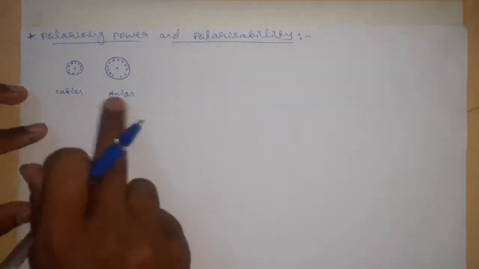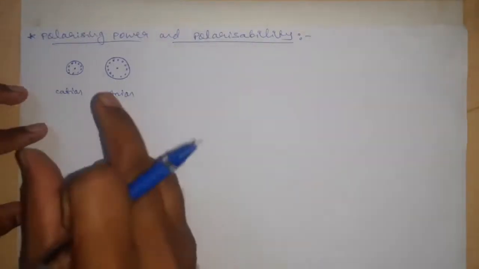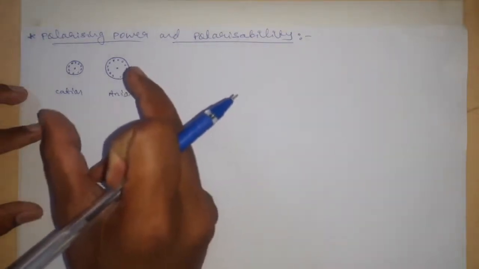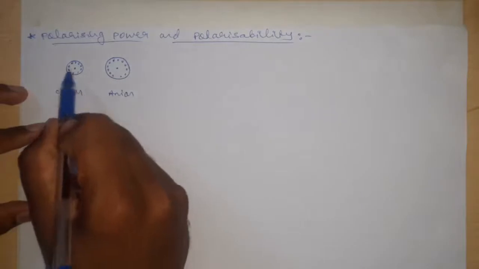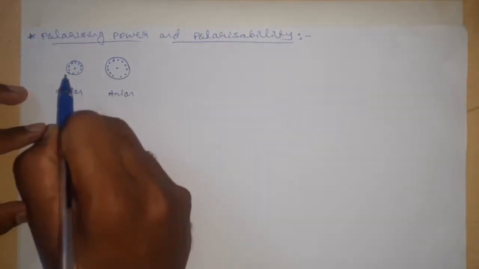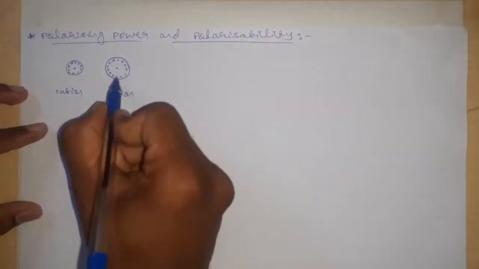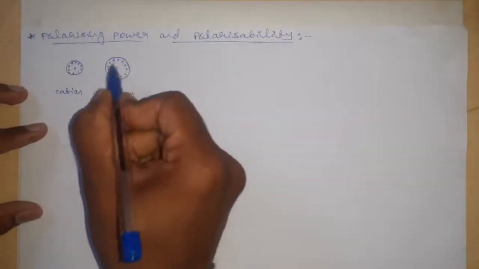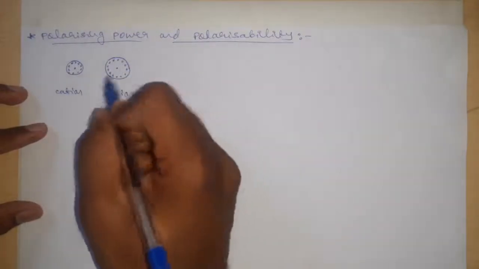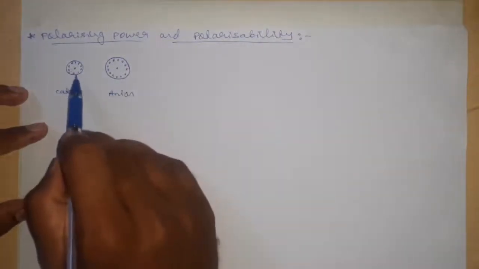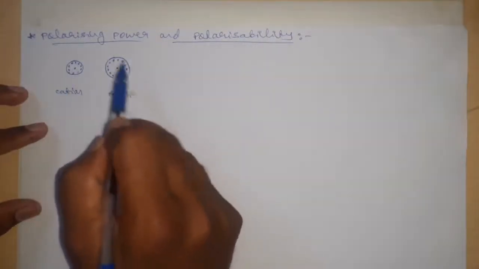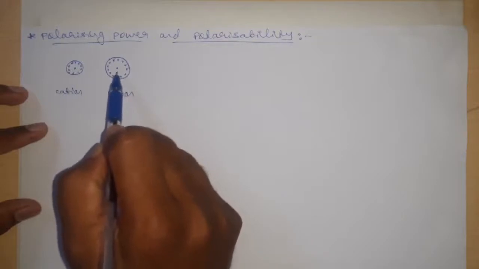When these two oppositely charged ions are brought closer and closer, the smaller ion, that is the cation, will attract the outermost electrons of this larger ion, that is the anion, and repel its nuclear charge.